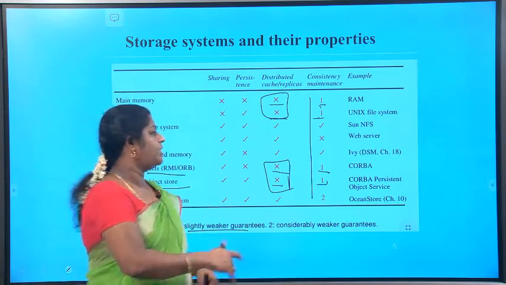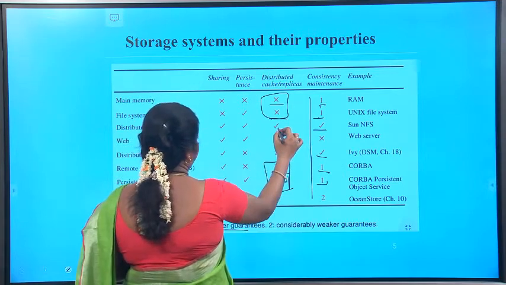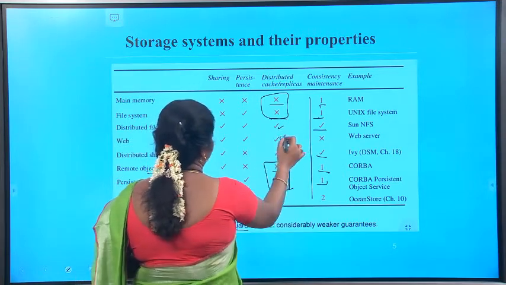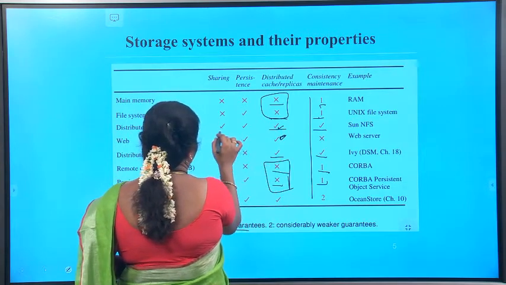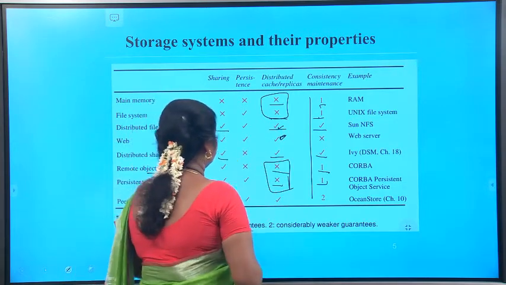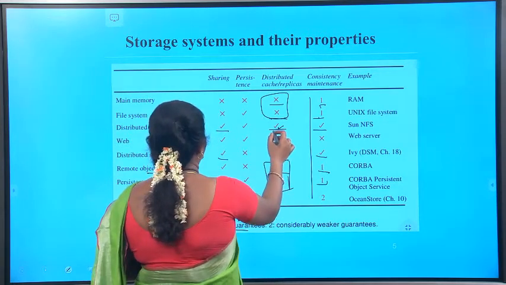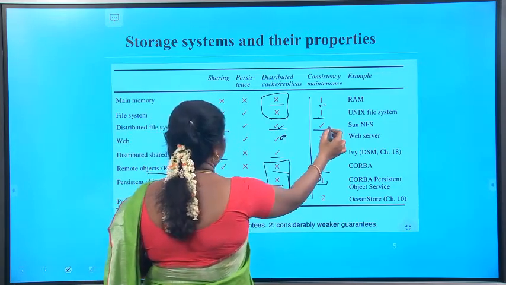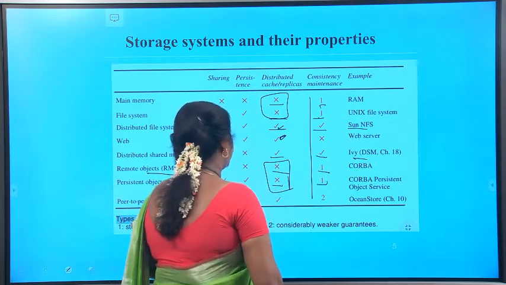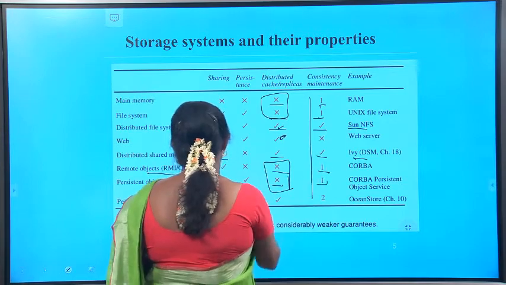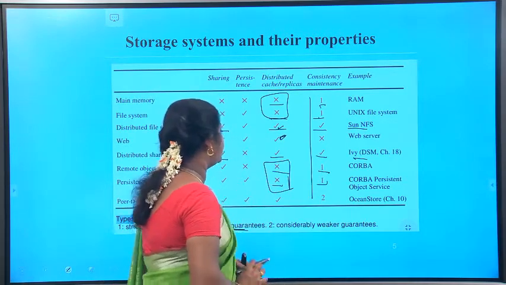Those having replicas as well as sharing, like the Sun Network File System and the distributed shared memory, need to follow only weaker guarantees to maintain the updated copies.